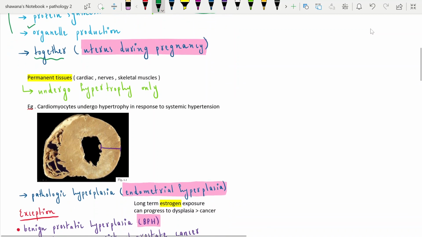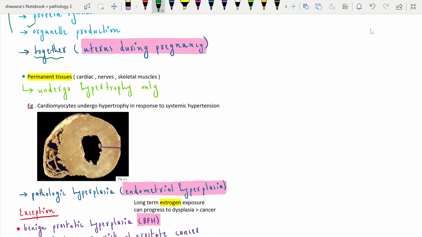The important point here is that there are various permanent tissues in the body. For example, cardiac cells, nerve cells, and skeletal myocytes. These cells do not undergo hyperplasia, in which the number of cells increases.